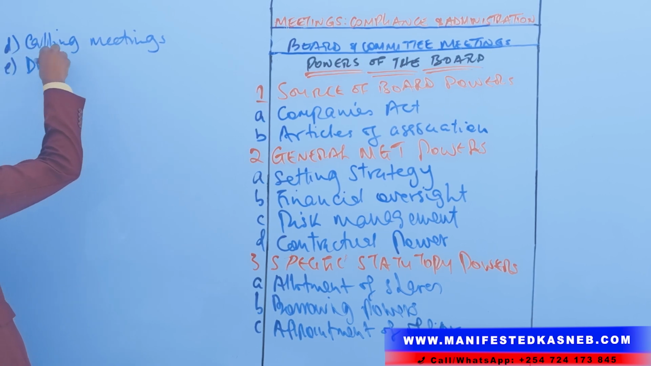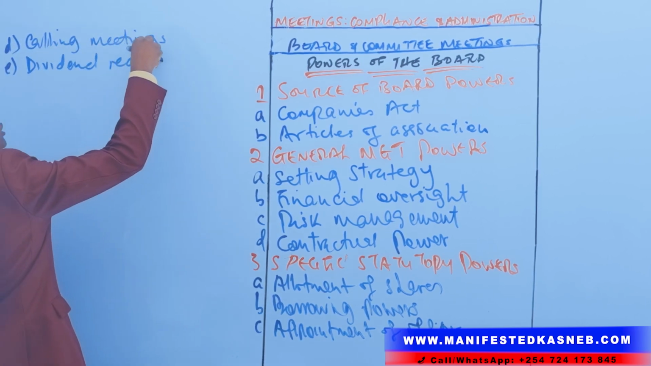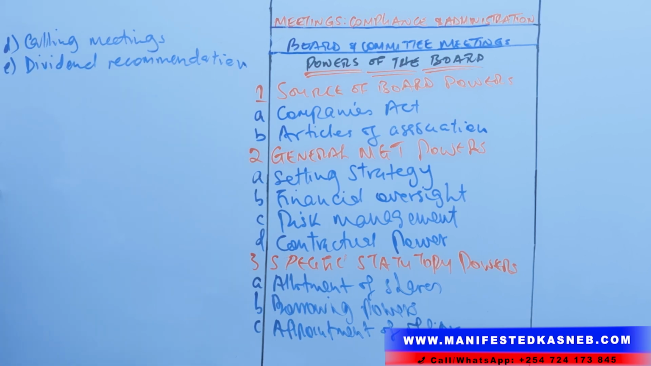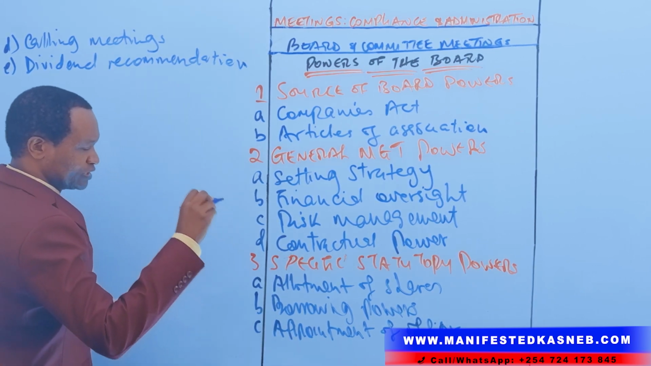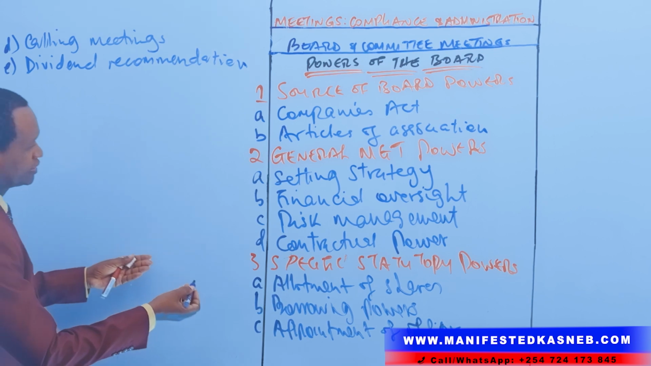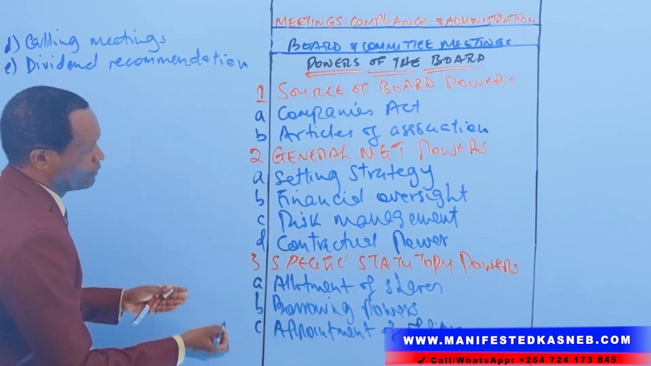Five, dividend recommendation. Now, while shareholders approve the dividend, only the board has the power to recommend the amount that the shareholders are to be paid. That is the power of the board to recommend dividends that are paid to the shareholders. So these are 6 specific statutory powers.